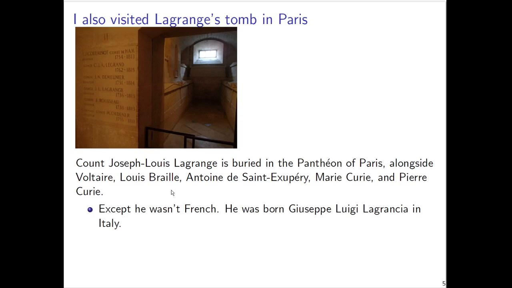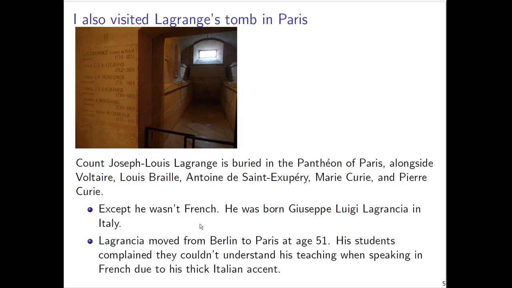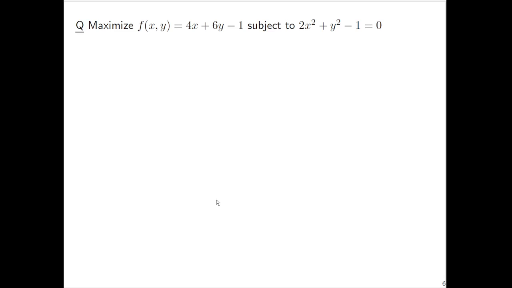He was born Giuseppe Luigi Lagranzia in Italy. And Lagranzia moved from Berlin to Paris at the age of 51. His students could actually complain that they couldn't understand his teaching when he spoke in French due to his thick Italian accent. Okay, let's look at the method, though, that is attributed to Lagrange.